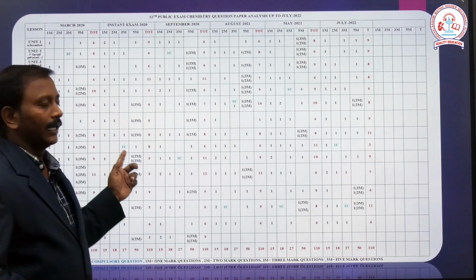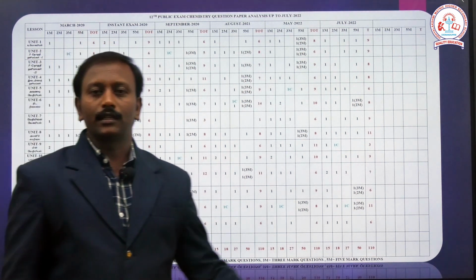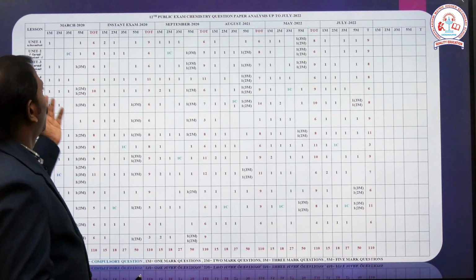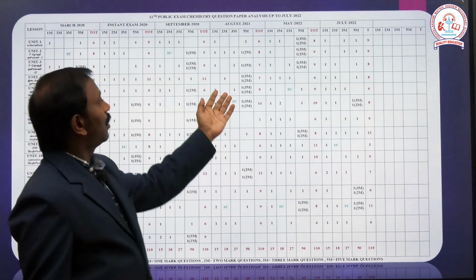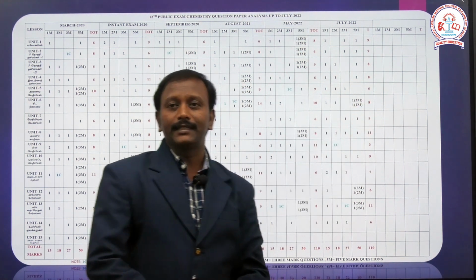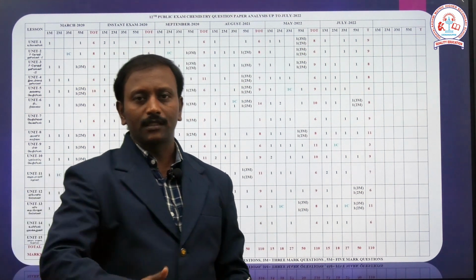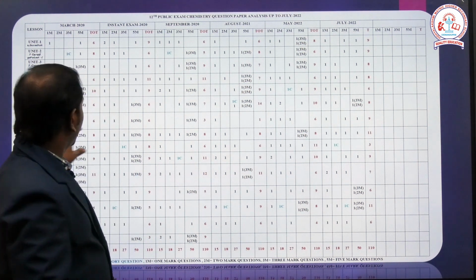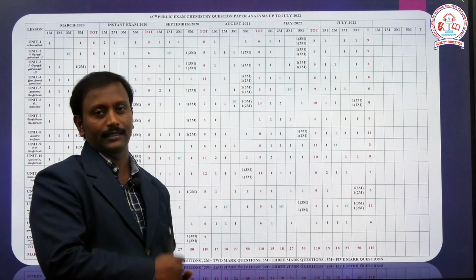Since 2020 we have crossed so many exams, like March 2020, the instant exams of July, August and September 2020, and May, around 5 or 6 exams on this new syllabus. In every exam, 10 to 15 marks are asked from this lesson.